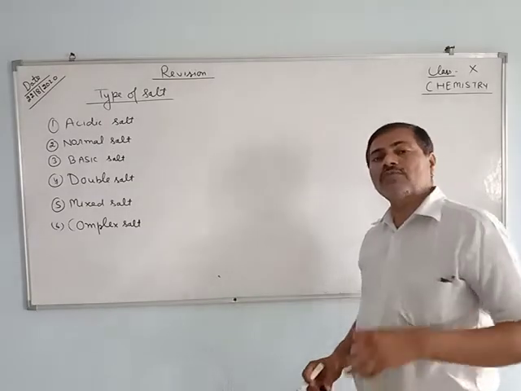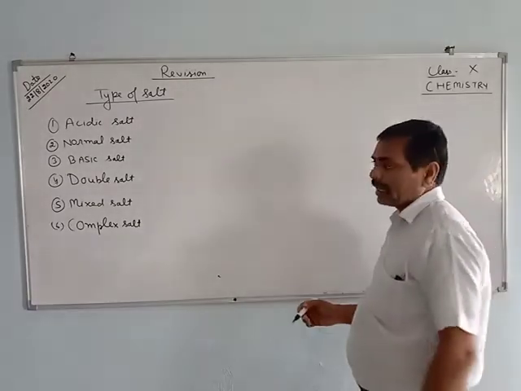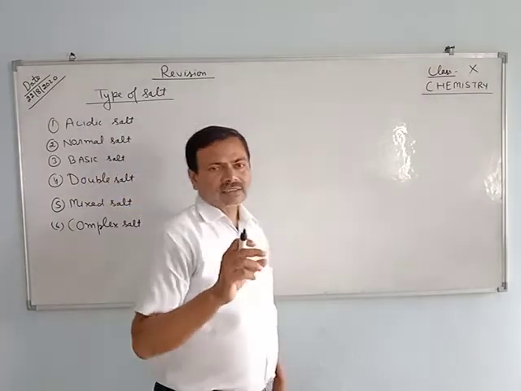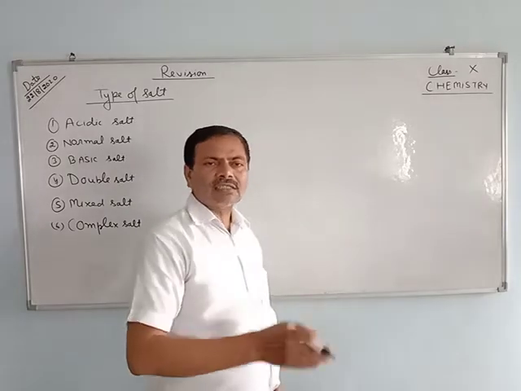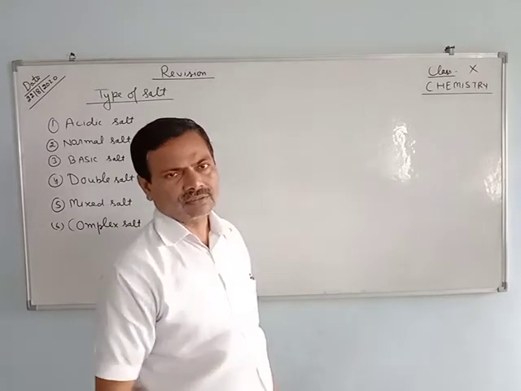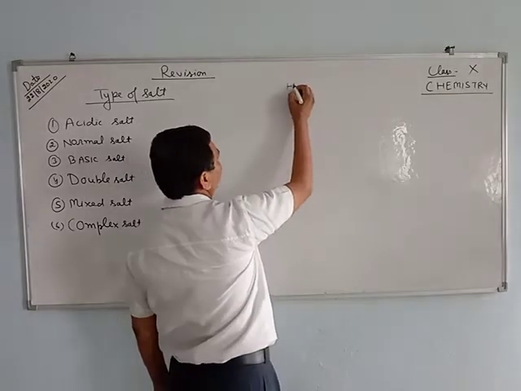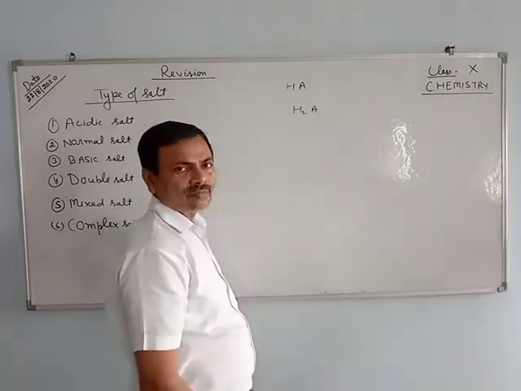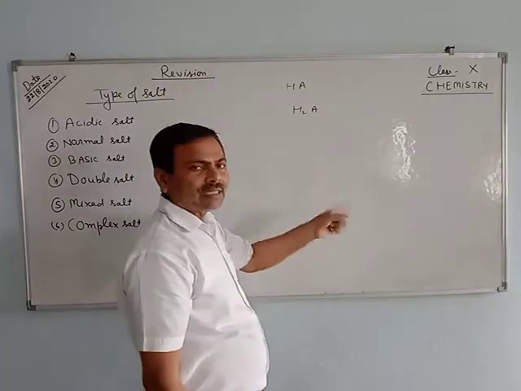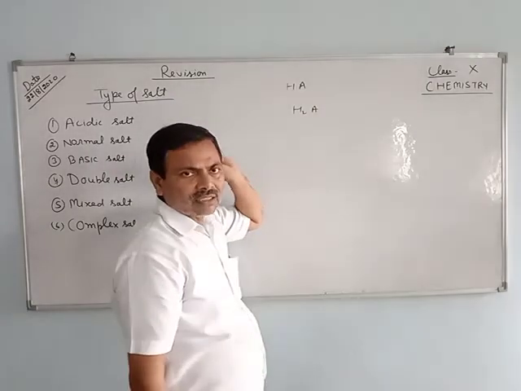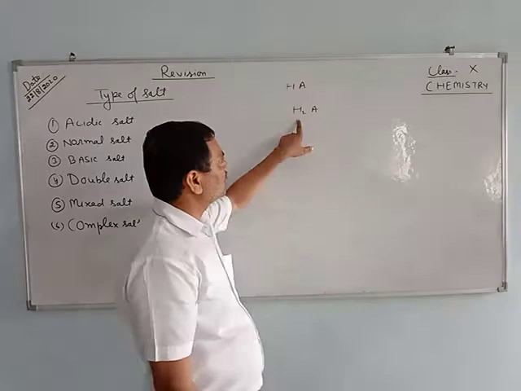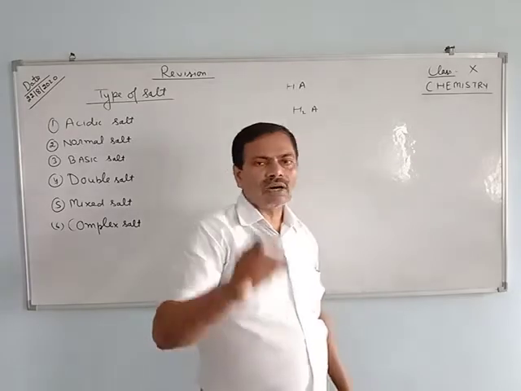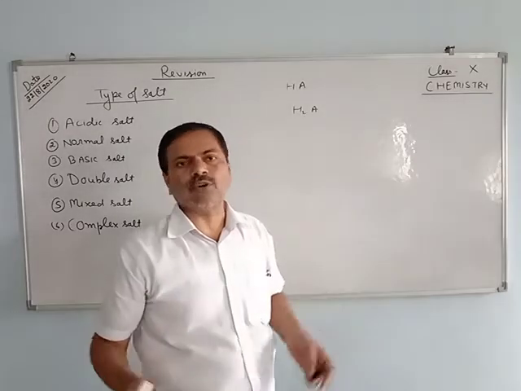First of all, you must know what salt is. Yesterday I told you about salt. You can say it is the complete or partial replacement of hydrogen from any acid. Like this is an acid, or this one is an acid. When complete or incomplete replacement of hydrogen takes place from the acid by any metal ion or ammonium ion, salts are formed.